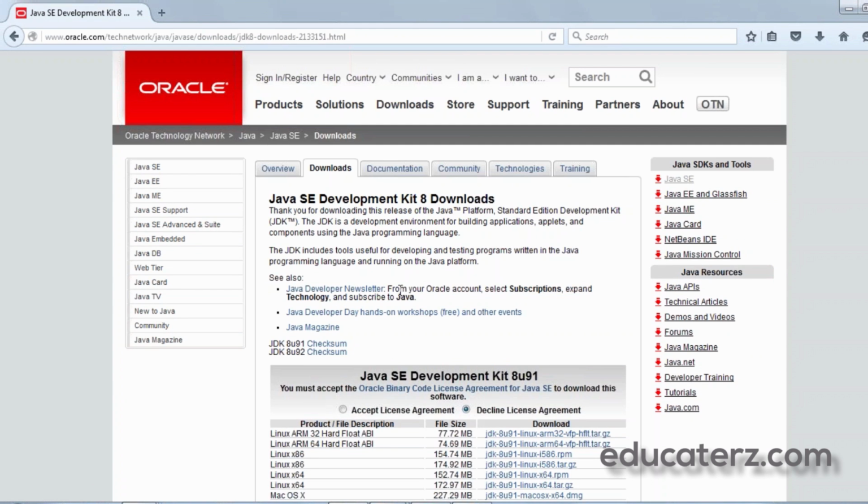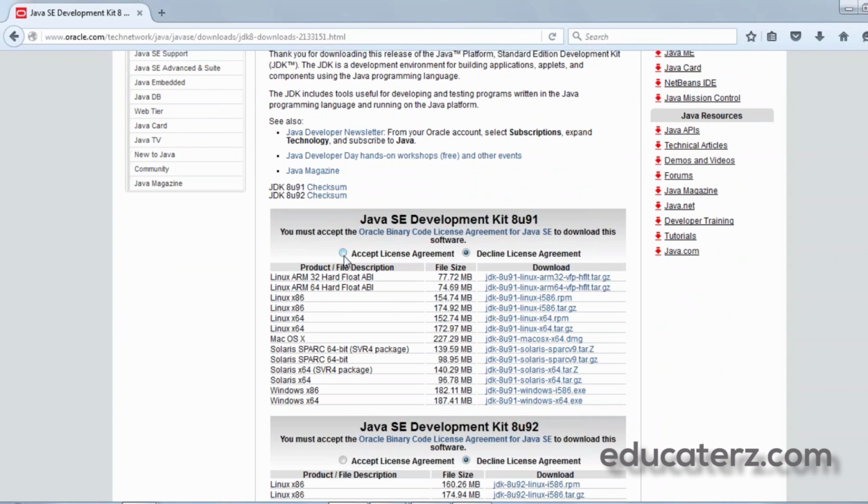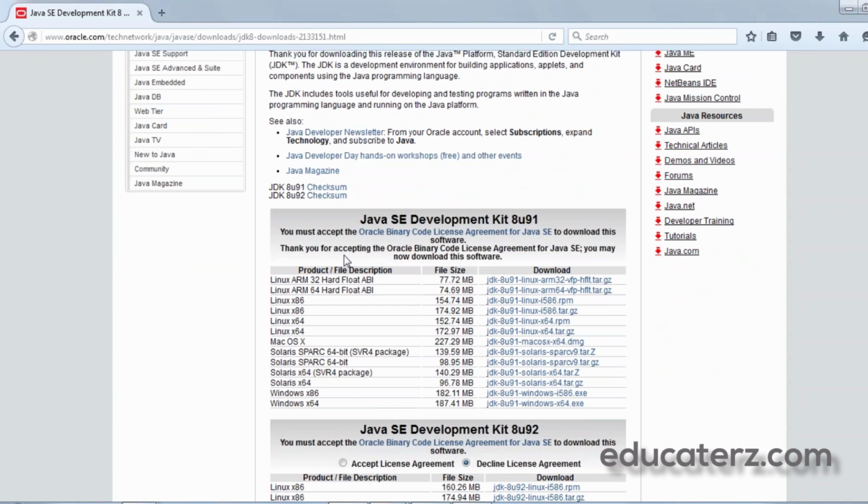So you can see Java SE Development Kit 8 downloads. Accept the license agreement and click on the link that matches your Windows system configuration. Here I'm using Windows x64. So click on this link, which is nothing but a .exe file.